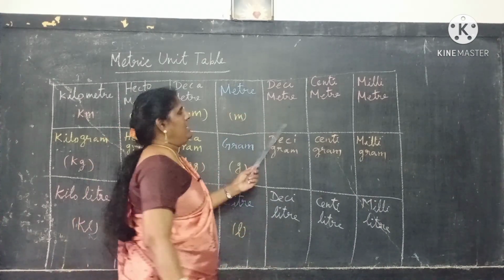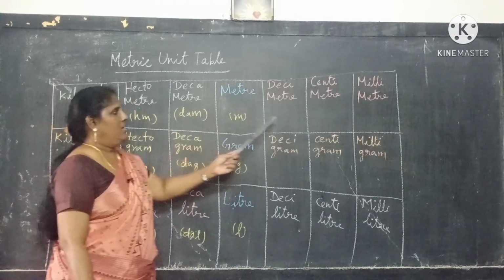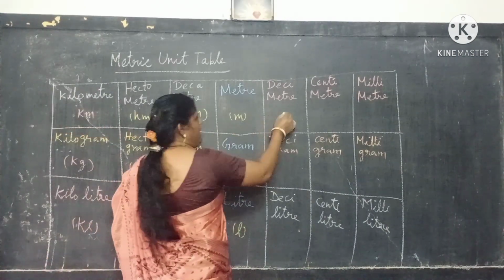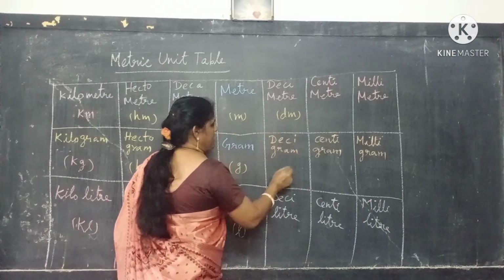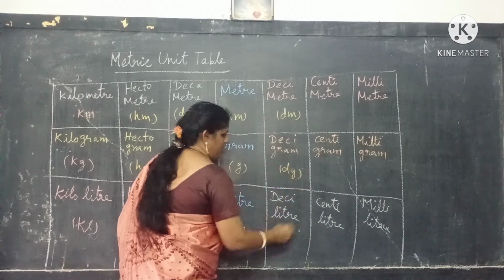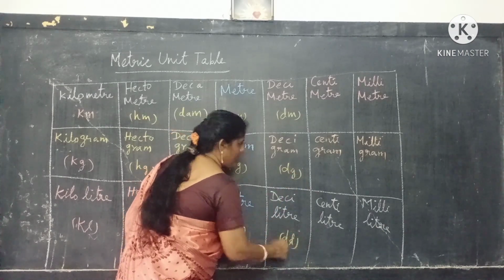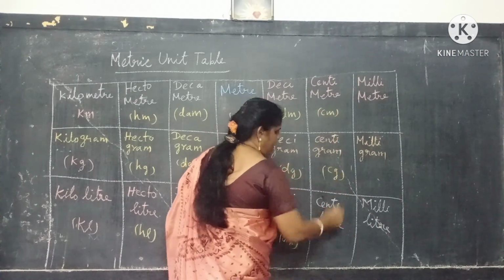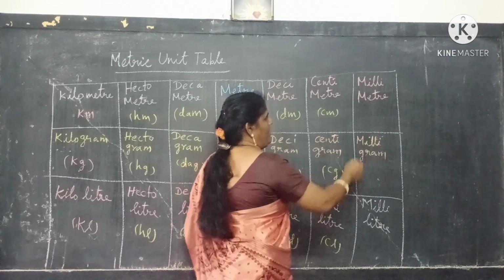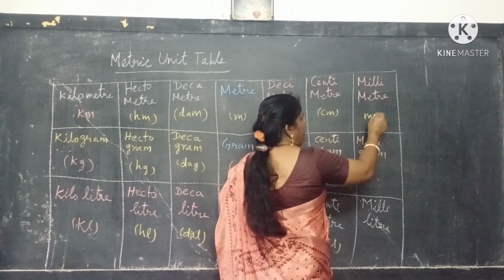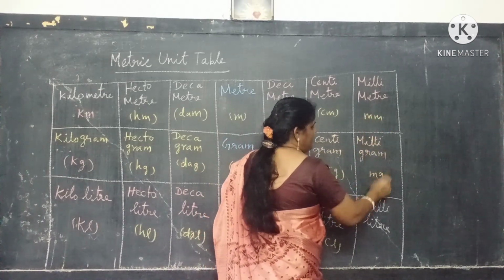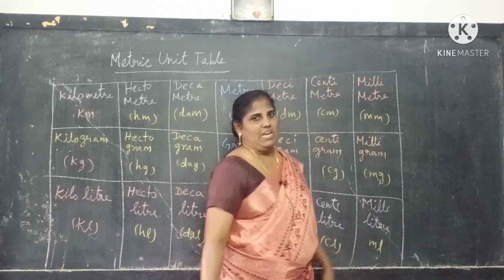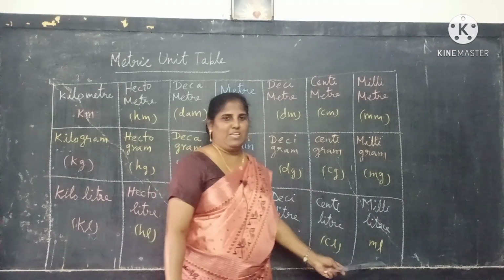Okay. So deci, see here also those two are very different. Deci means you should write dm, decigram, deciliter. And centimeter, cm, cg and cl. And millimeter, mm, mg and ml. Already you know that ml is a very small one.